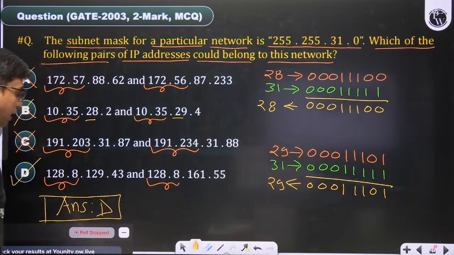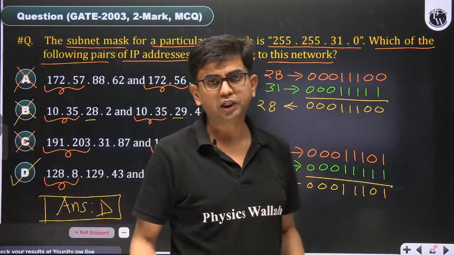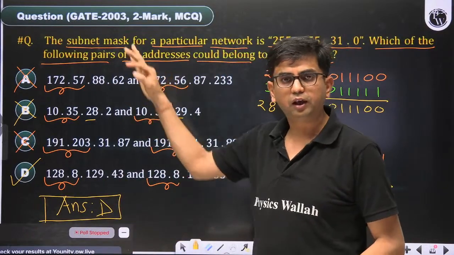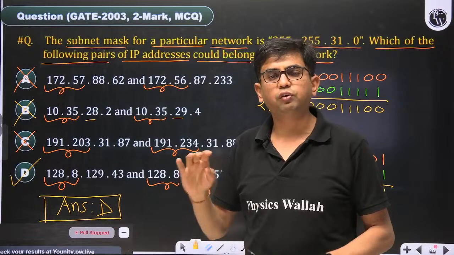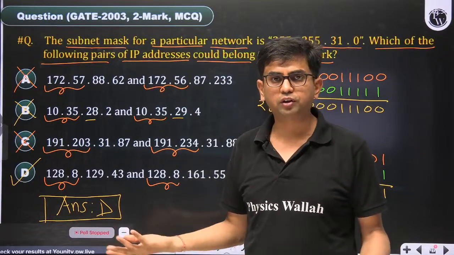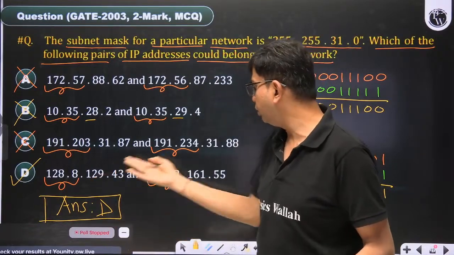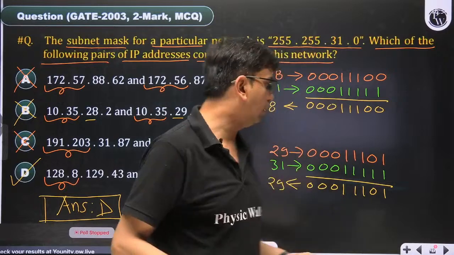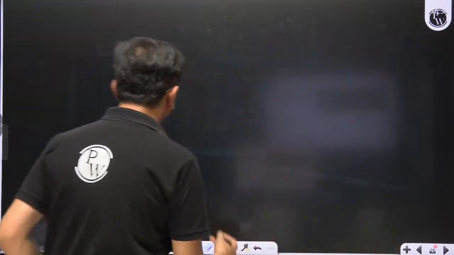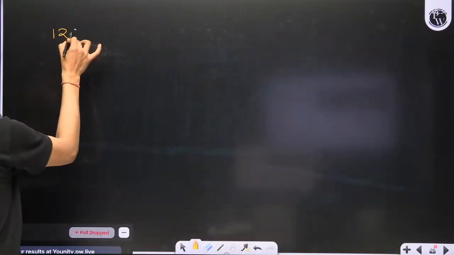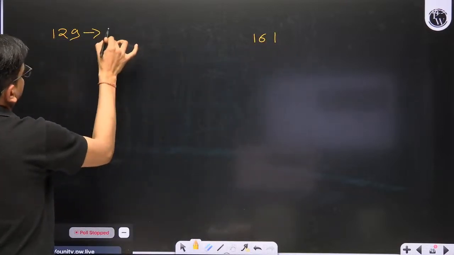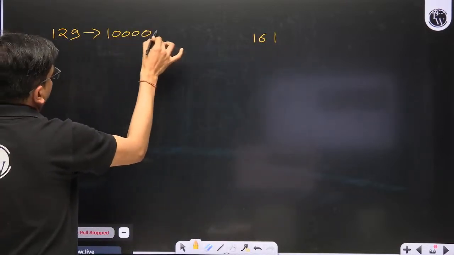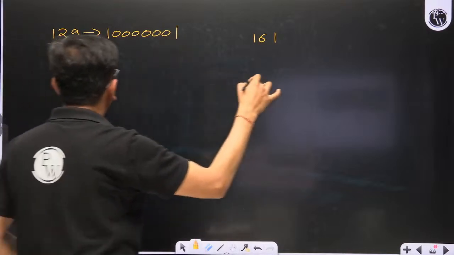If you do not have time in the exam to solve, do not check. If B is rejected, and A and C are already rejected, D remains our answer. But if you have time in the exam to cross-check, then check 129 and 161. What is the binary of it? This is the binary of 129.